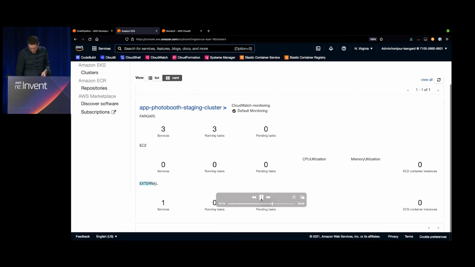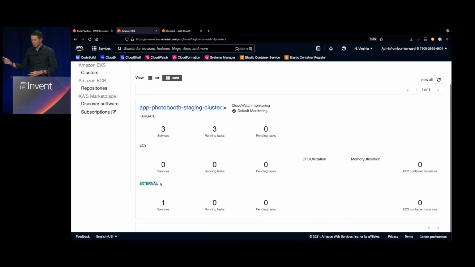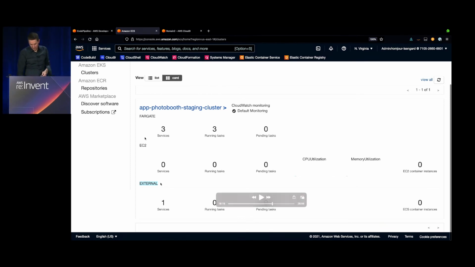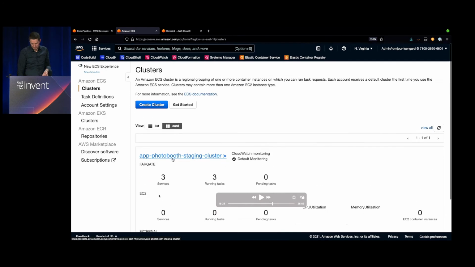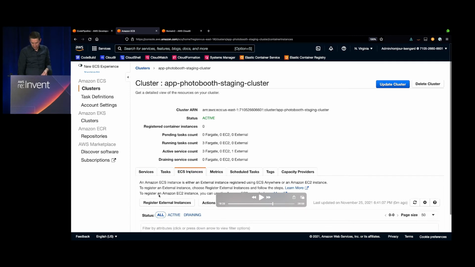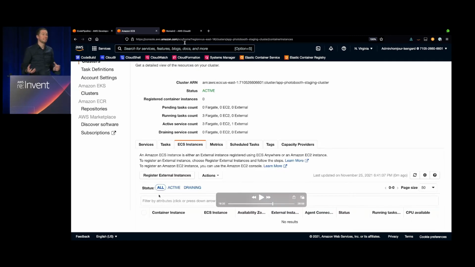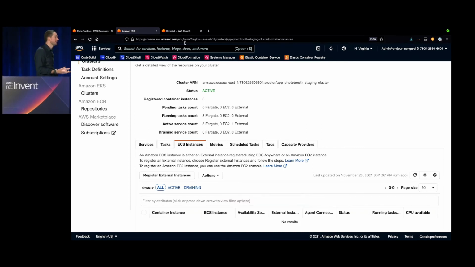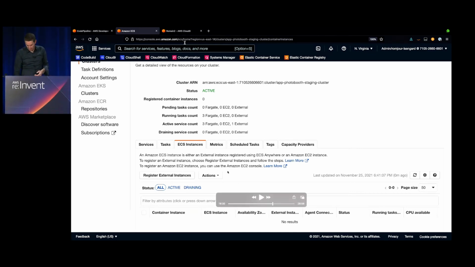I can see now that I have my 3 services, so the API, the front end, and the worker process image that are running on Fargate. But here at the bottom, I have a new service with 0 running task of type external. That's ECS Anywhere. So I'm going to go to the cluster, and I'm going to add an ECS instance. So that's the way we declare our ECS Anywhere instance. So in this case, a Raspberry Pi.